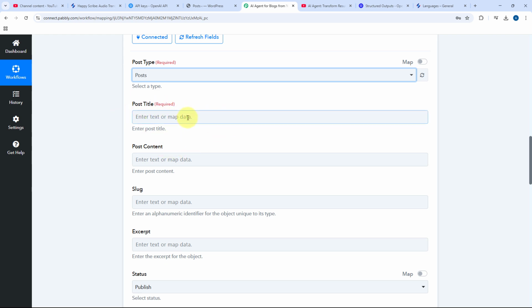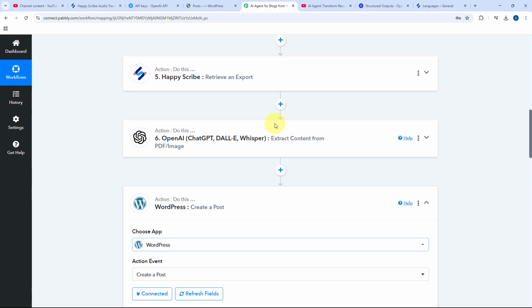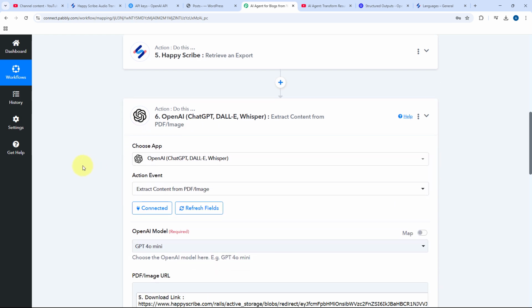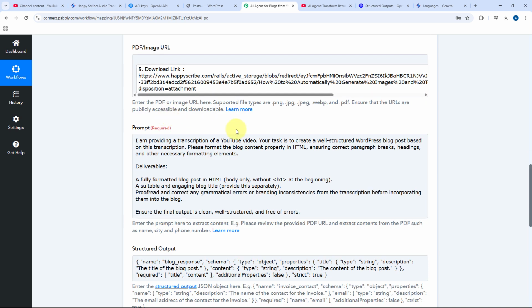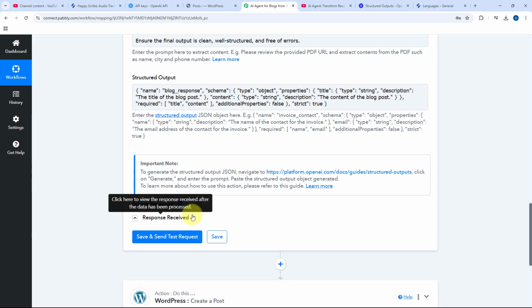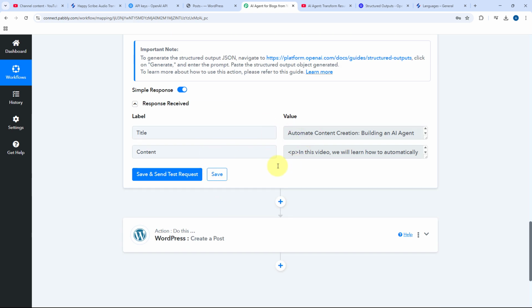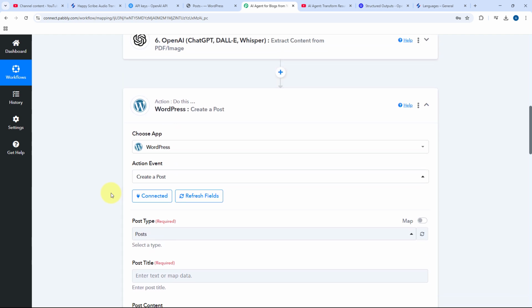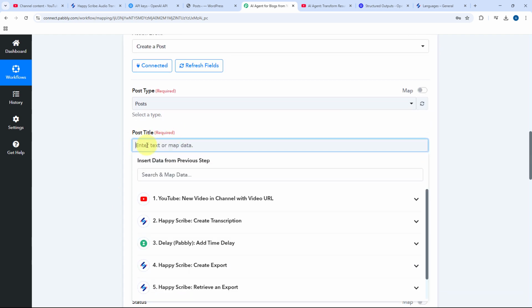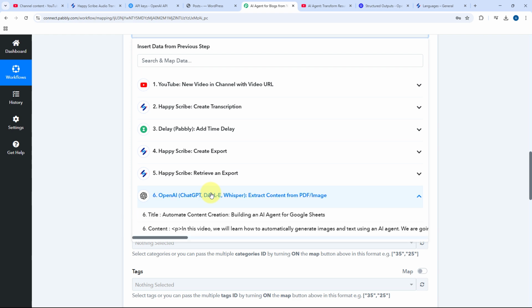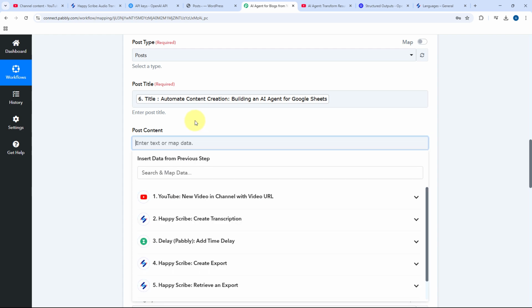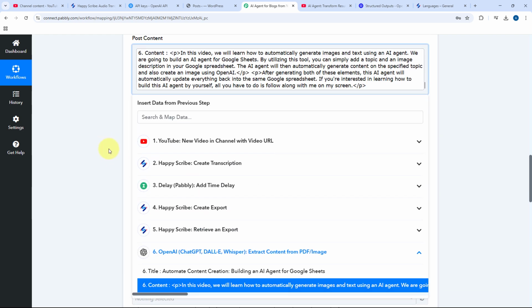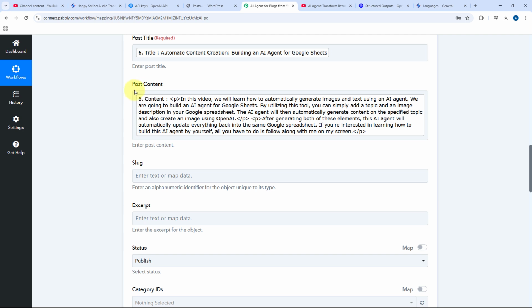So we have received the post title and post content from OpenAI in the previous step. So here in the previous step, after extracting the details or the transcription from the document and generating the content for a blog post using the same video transcription, we have received the response of title and content. And we are going to map the same responses over here in the WordPress action step. Click on this field of post title, from the drop down of OpenAI responses, select and map the response of the title over here and follow the same process to map the content as well. So we are going to map the post content in this field of content.